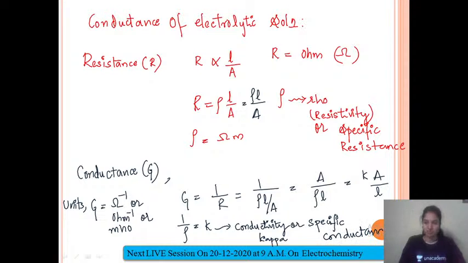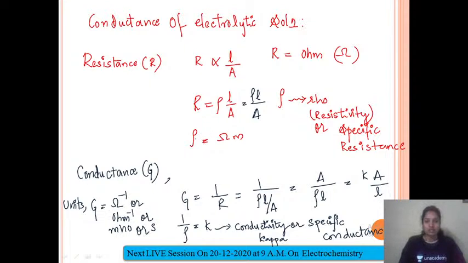Specific conductance has a different unit. Ohm inverse can also be called Siemens, which is represented as S. These are different terms which can be used.